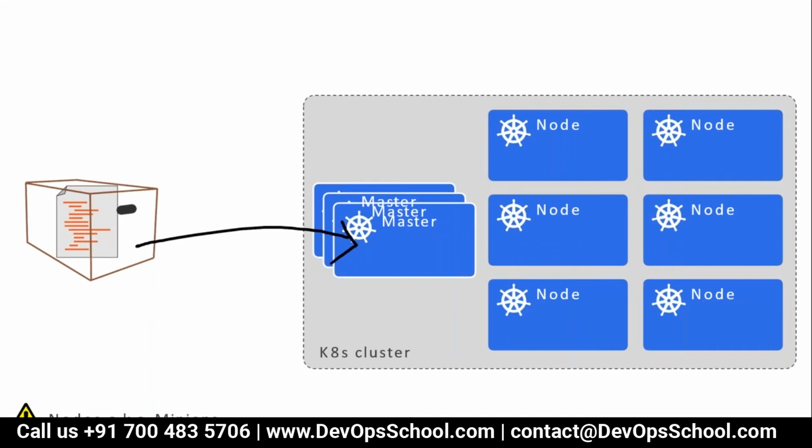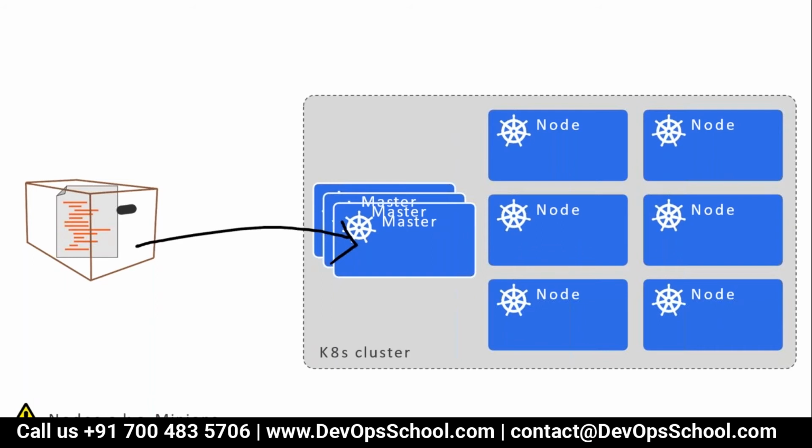So if I look at this image here, I understand that in the Kubernetes cluster you have a master node and worker nodes. You call it worker node, whatever it is. So master and multiple nodes are there, node 1 2 3 4 5 6. Master is also a node. Each of these is actually a VM. Node is also a VM, master is also a VM. 3 master VMs are there because of replicas, and 6 nodes are there.